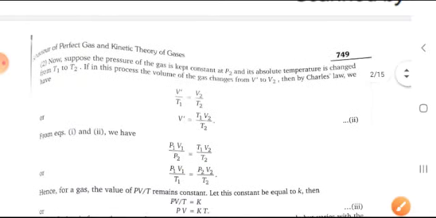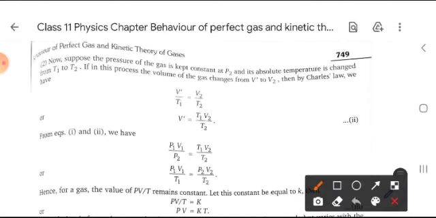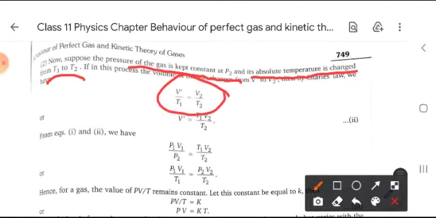Now moving forward, in the second stage, according to Charles' law, the pressure of the gas is kept constant at P2 and its absolute temperature is changed from T1 to T2. Then by Charles' law, V dash upon T1 is equal to V2 upon T2.